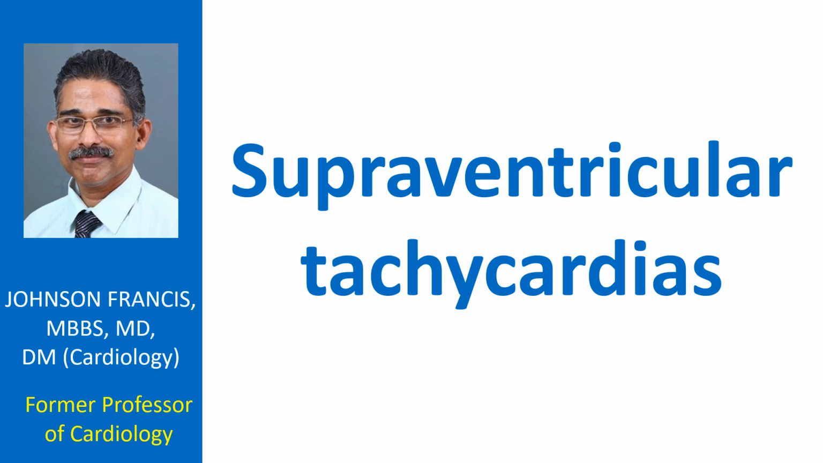Some supraventricular tachycardias can be missed clinically as the AV conduction may not be 1:1 and the heart rate may be in the normal range. The clue to atrial rate may be obtained by examining the jugular venous pulse.